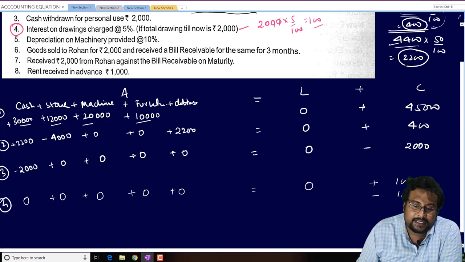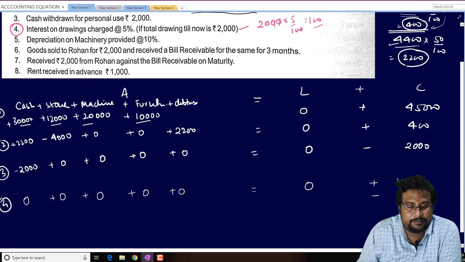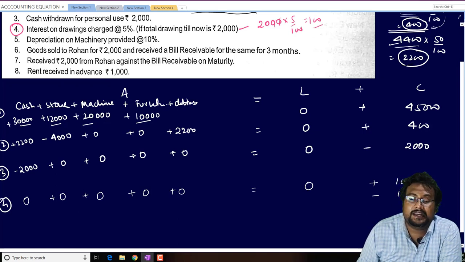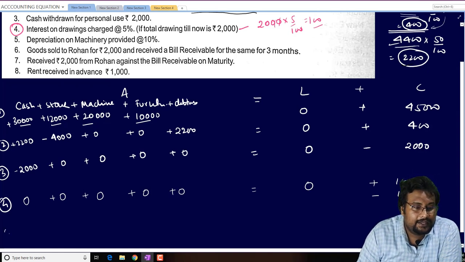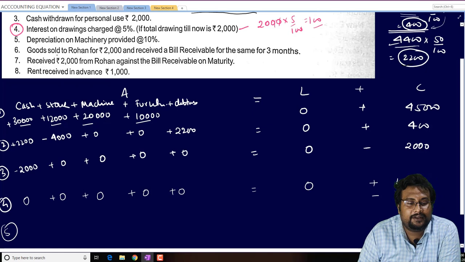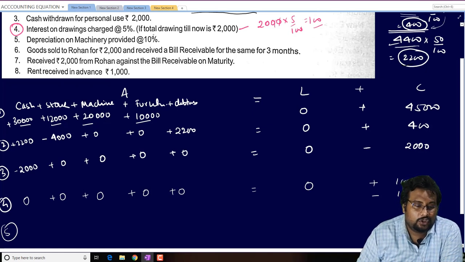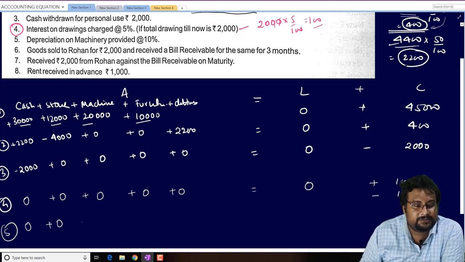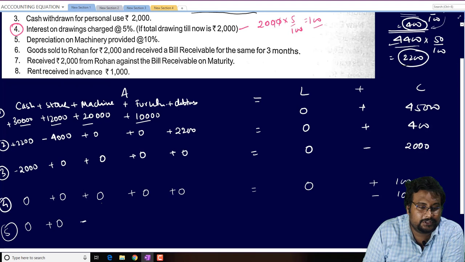So one time it is added because it is income, and one time it is deducted because interest on drawing will decrease the capital. Now, fifth one, depreciation on machinery provided at 10%. So look, no effect on cash, no effect on stock, but our machine decreased by 10%. So what is the value of machine?